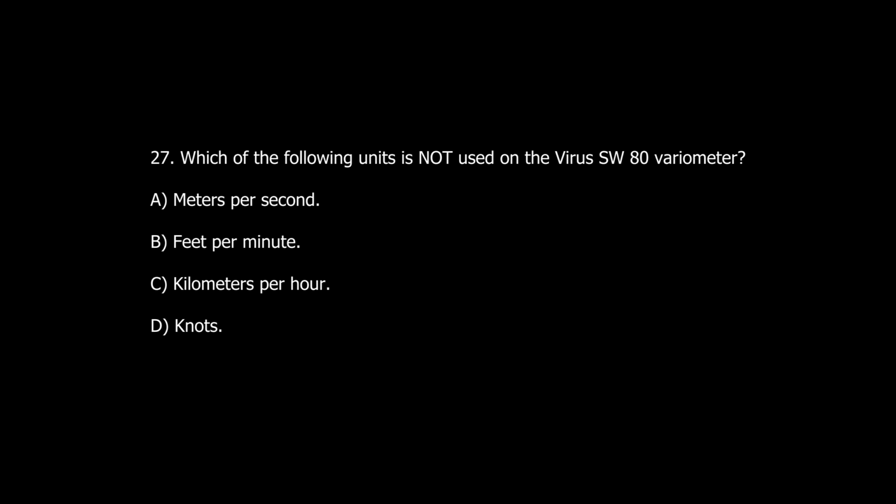Question number 27. Which of the following units is not used on the virus SW-80 variometer? A. Meters per second. B. Feet per minute. C. Kilometers per hour. D. Knots. Post your answers in the comments.